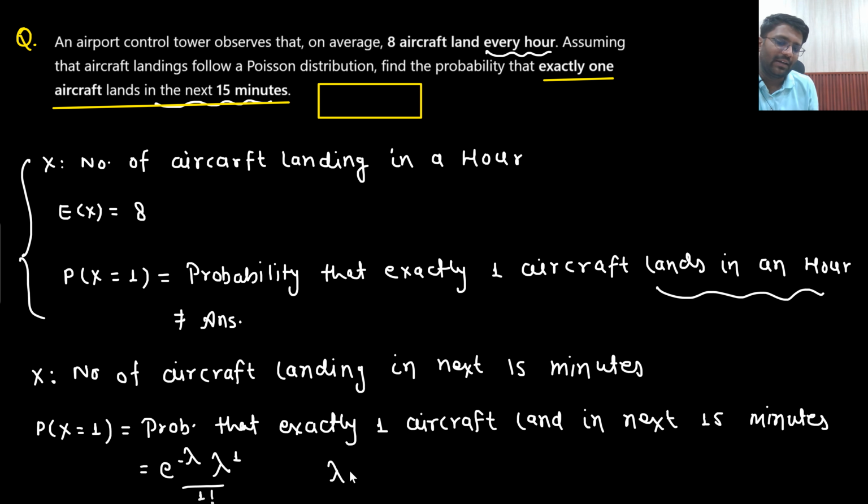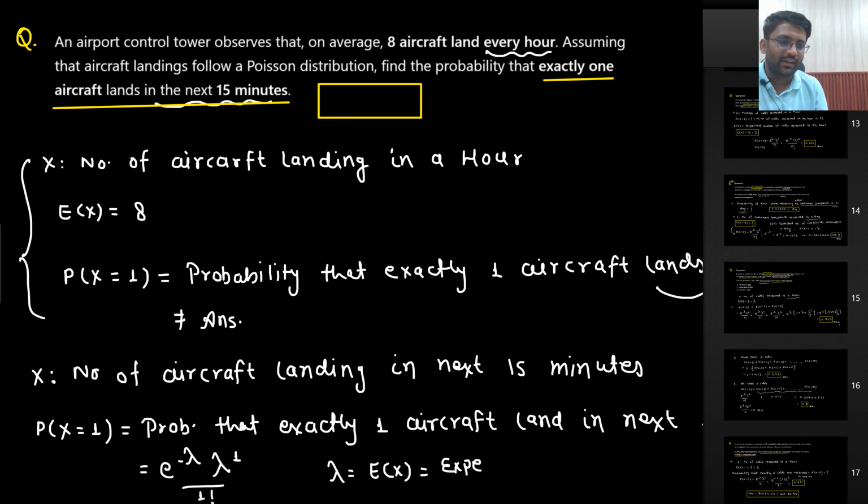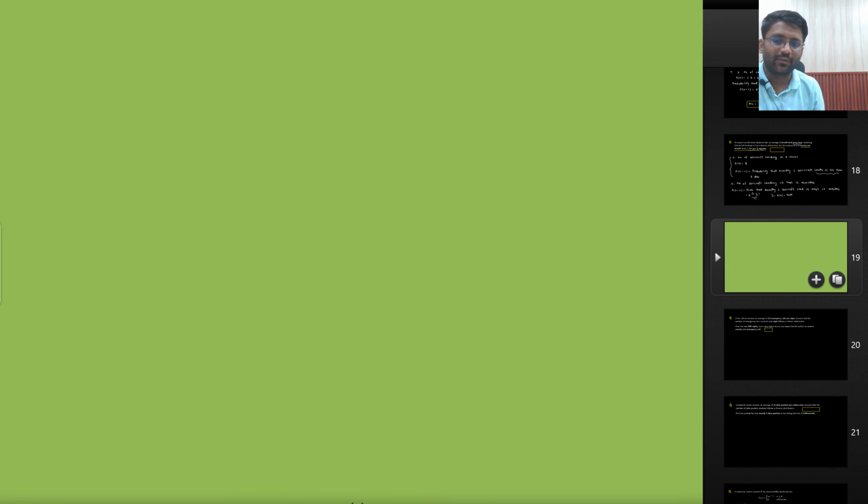What is the value of lambda? Lambda is the expectation of x. That means expectation of x is the expected number of aircraft landing in the next 15 minutes. Let me add a page and write down what your lambda will be.